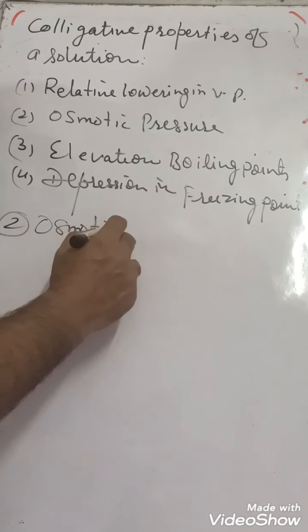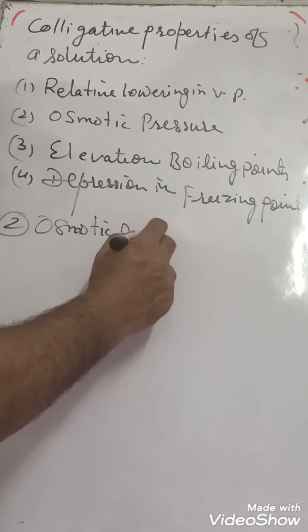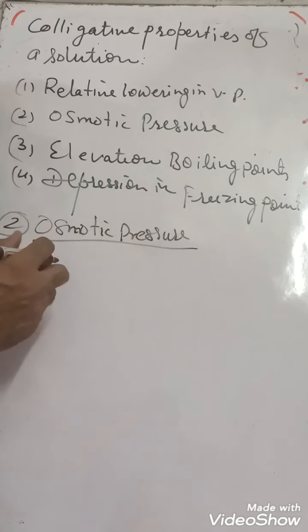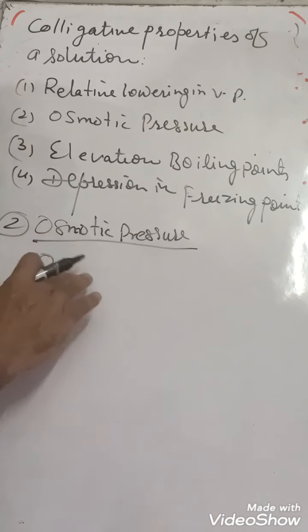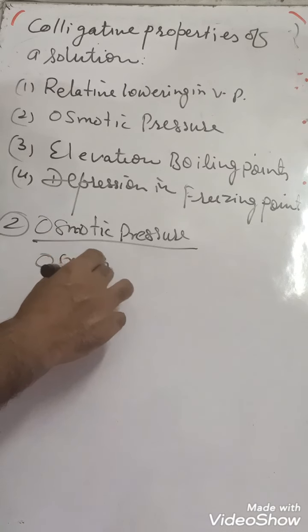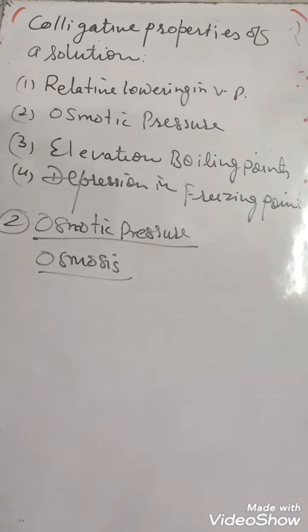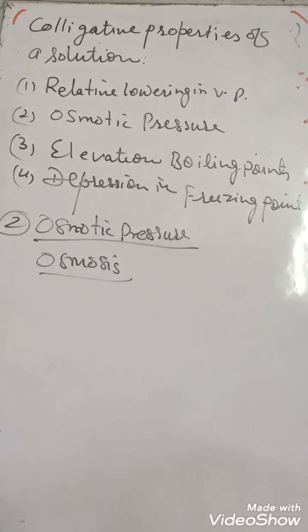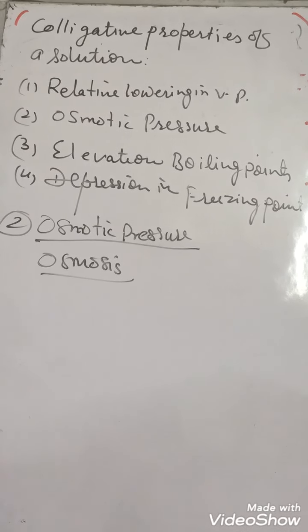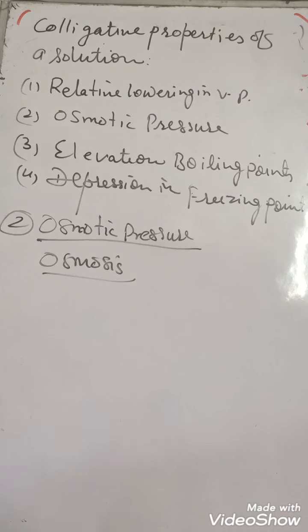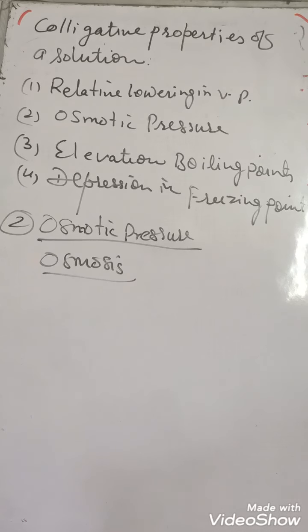Osmotic pressure. Before discussing osmotic pressure, we will discuss the process of osmosis. So you know, in chemistry, osmosis is the phenomenon of a solution or solvent when solvent particles flow from dilute solution to concentrated solution.